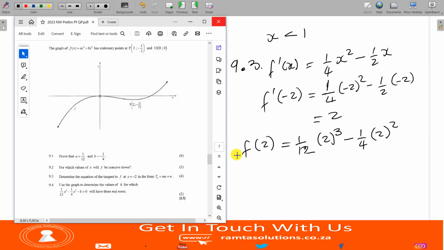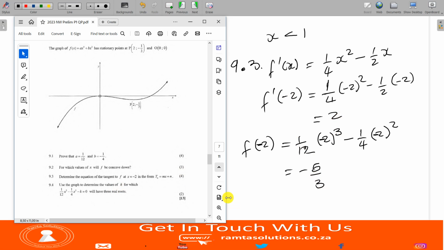Was it x equal? Oh, x was equal to negative 2. Thank you. So this will be negative 2 over 3 minus 1. So our answer will be negative 5 over 3. Yeah, negative 2 over 3, correct. This is negative 5 over 3. So our point of contact with f of x is negative 2 and negative 5 over 3.